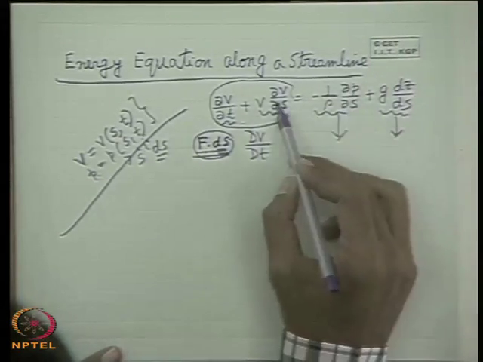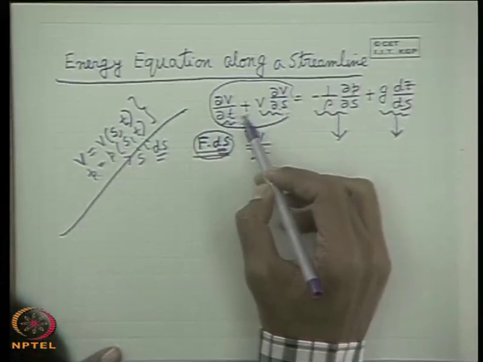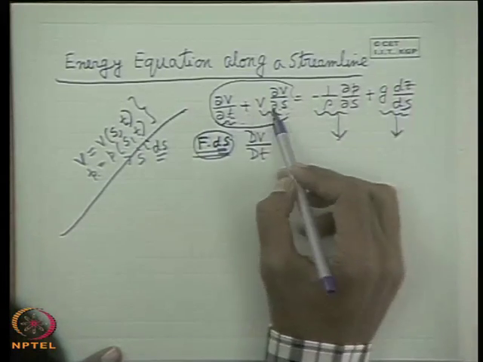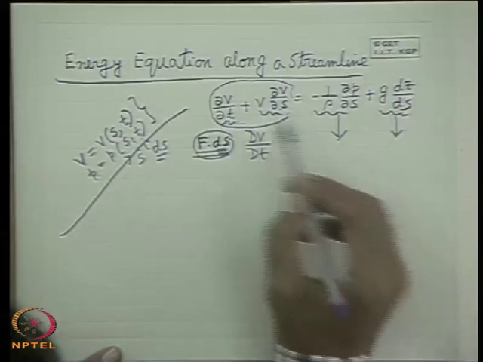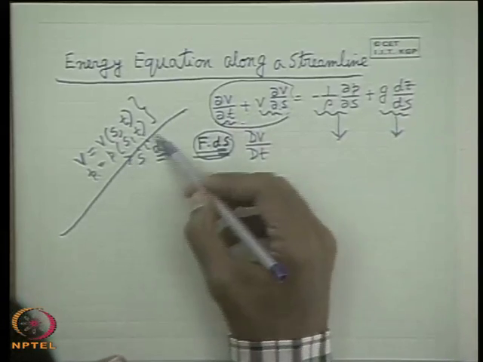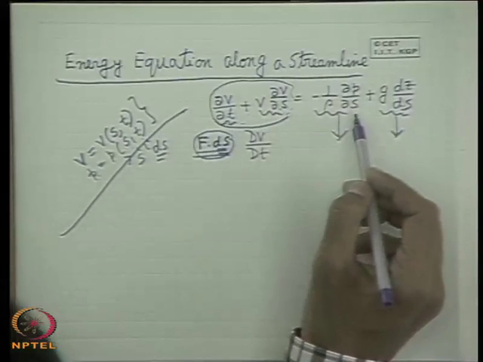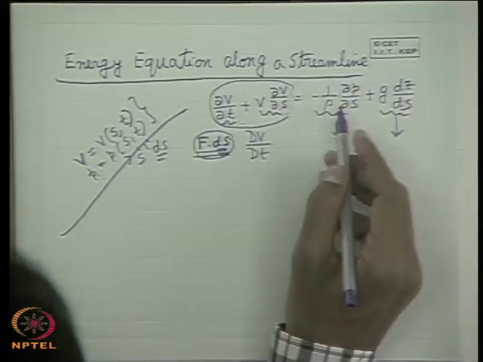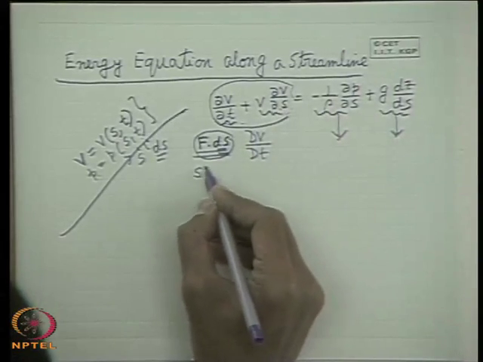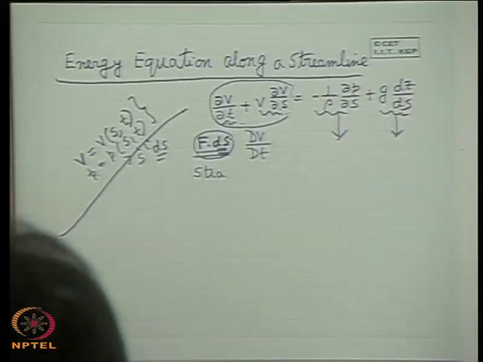If you multiply with ds, the dimensions become those of work and energy, which physically implies the work done by the fluid element in flowing along a streamline, and that simply gives you the energy equation. Let us do that.